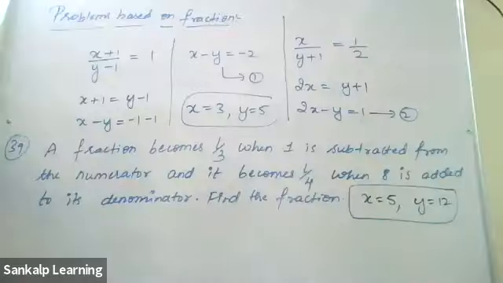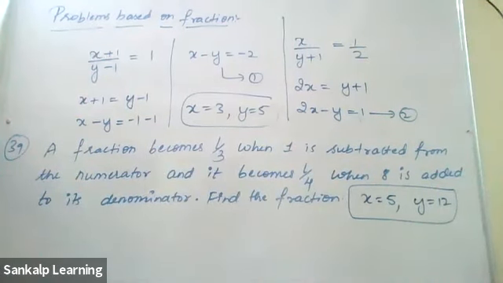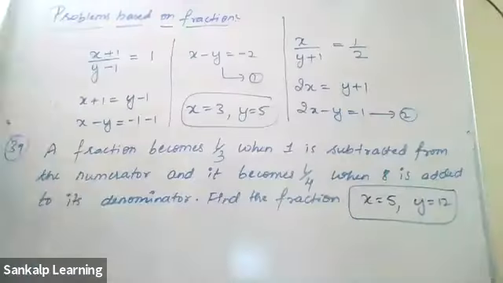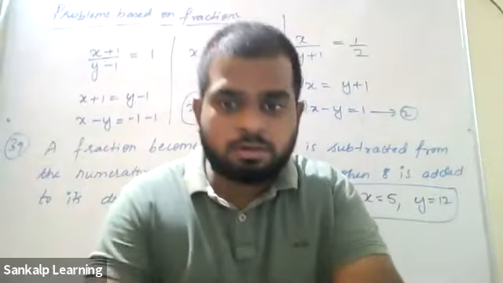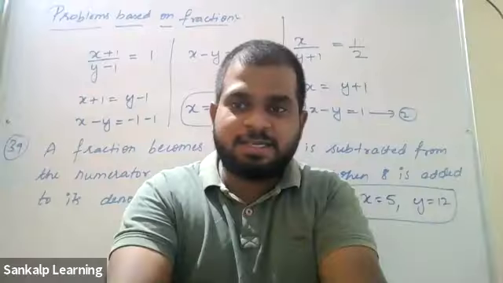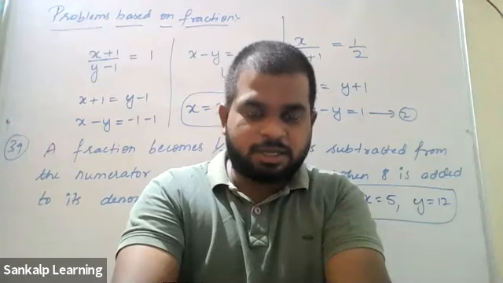Sir, the first answer I'm getting is y is 3 and x is 1, sir. Show me your book, Manya. Let me check it out. Sir, I'm using a webcam, sir. Hold your book like this. Sir, x is equal to 3, y is equal to 5. Yeah, that's correct. I guess it's Charan. Yeah, Charan, it's correct.